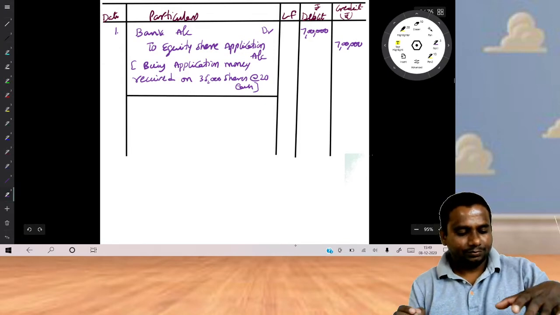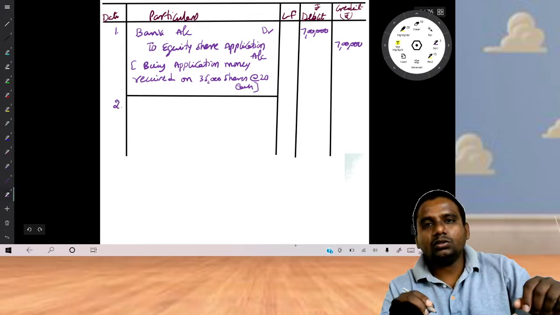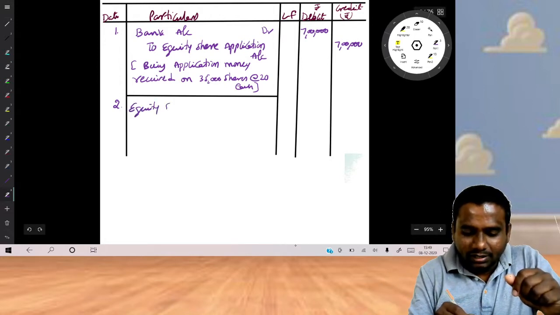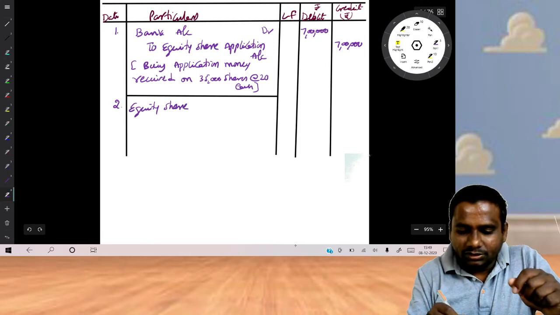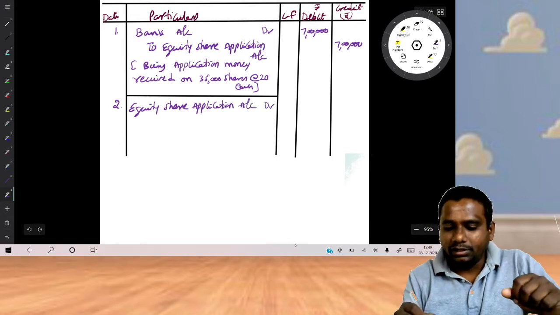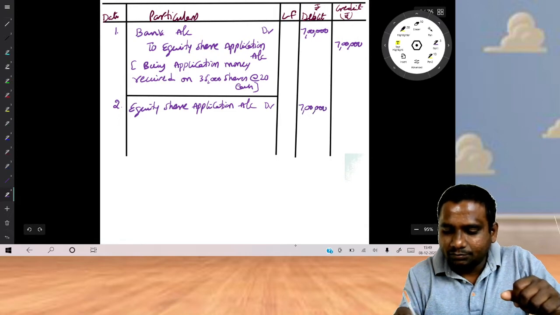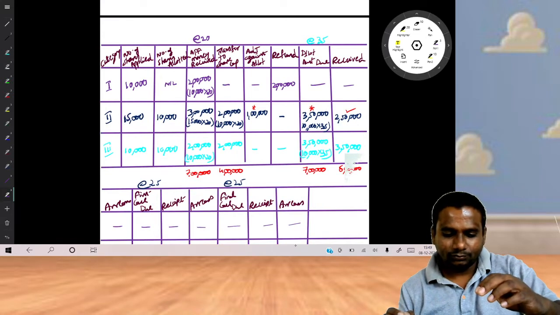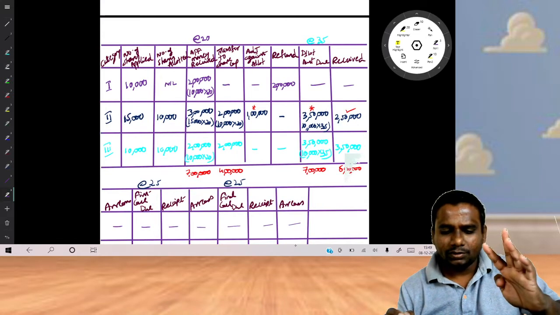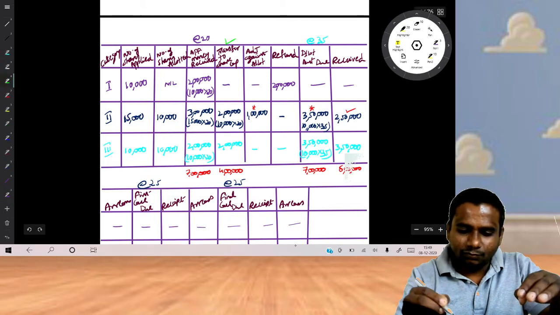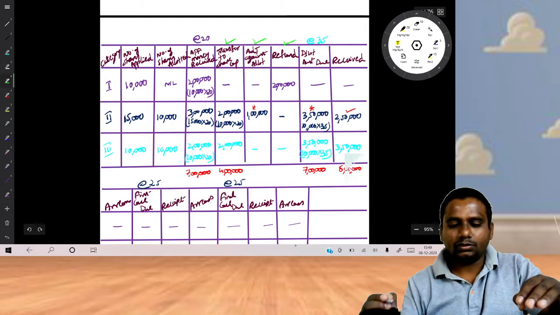Now, second entry, transfer of application money to share capital. Now look at equity share. What is the entry for this? Equity share application account to debit. How much? 7 lakhs. Now look at the fourth column, fifth column, sixth column.